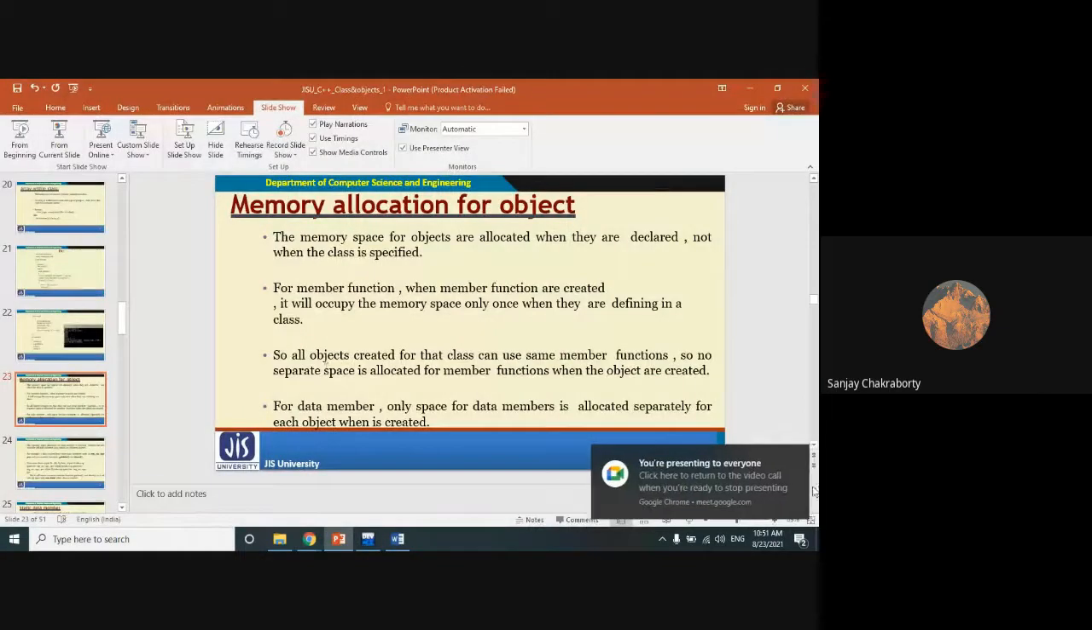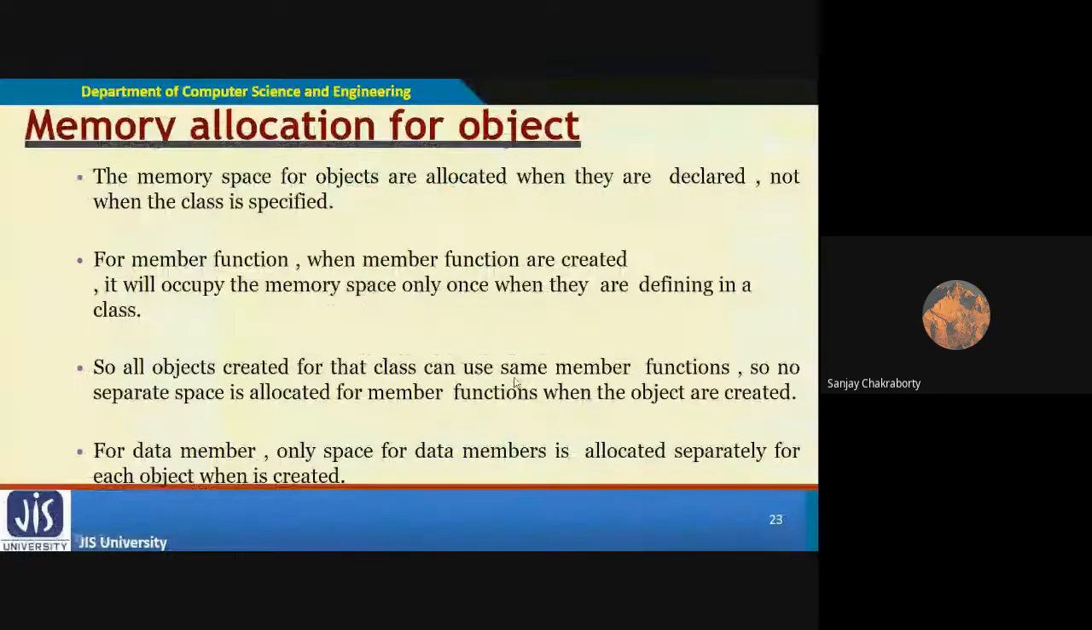Okay, let's continue. For member functions, when they are created, they occupy memory space only once, when they are defined in a class. I have already told you that. So all objects created for that class can use the same member functions. No separate space is allocated for member functions when the objects are created. They can access the same member functions.